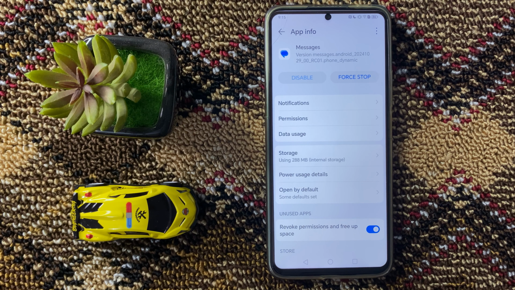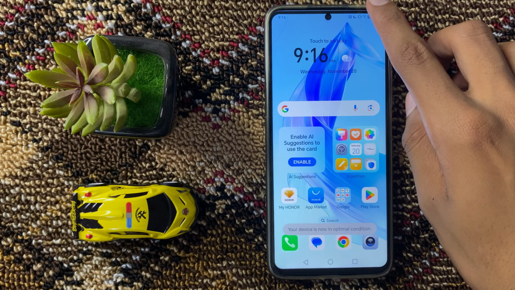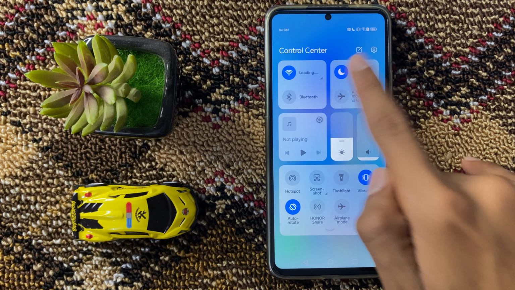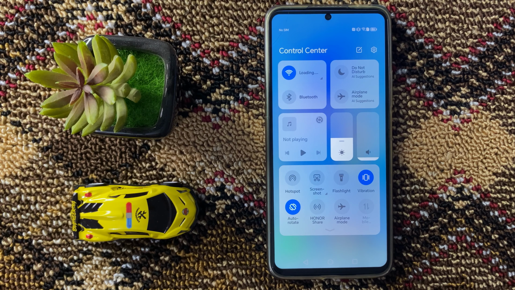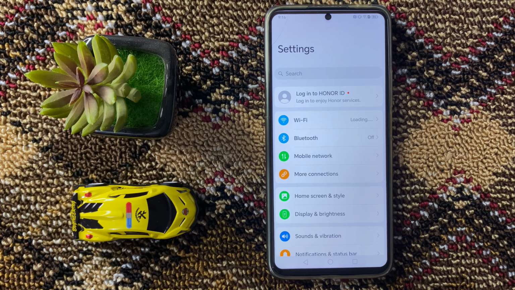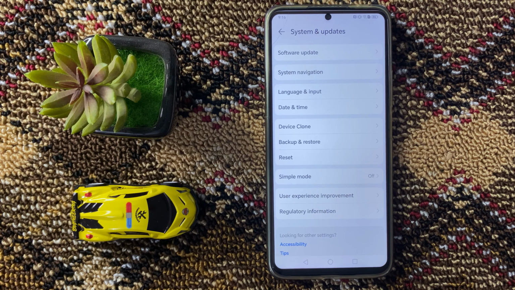After you force stop your messages, go back to your home screen and swipe down to your control center. If you turn on do not disturb mode, then turn it off. After turning off do not disturb mode, open settings, scroll down to the last and click on system updates.